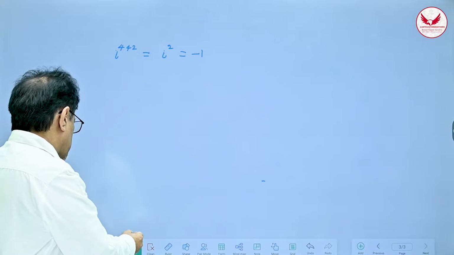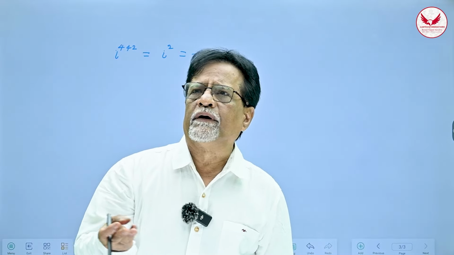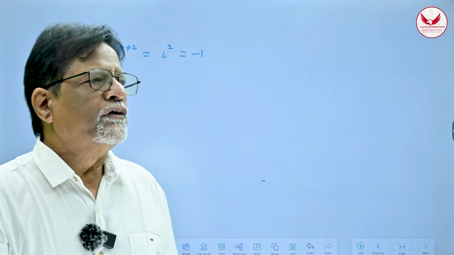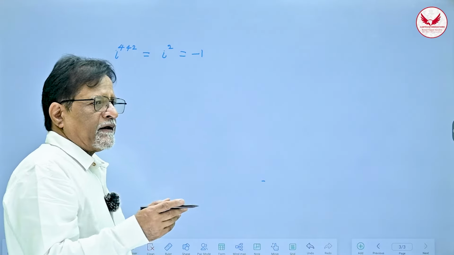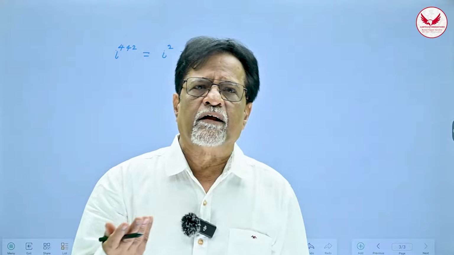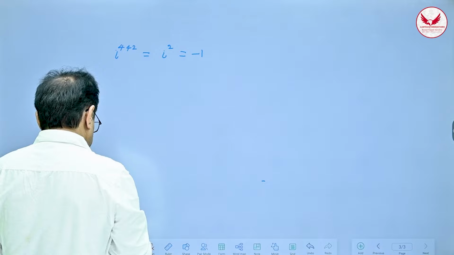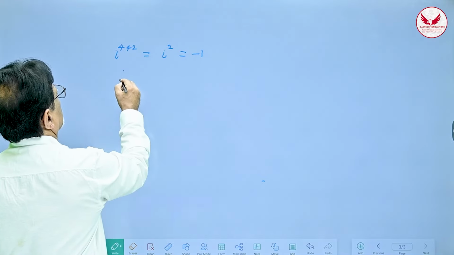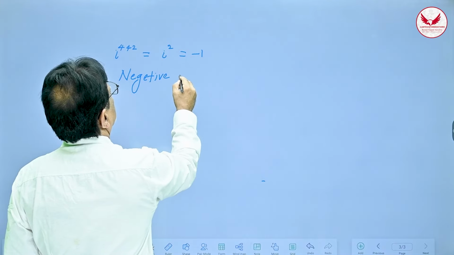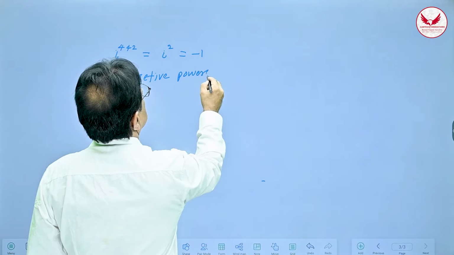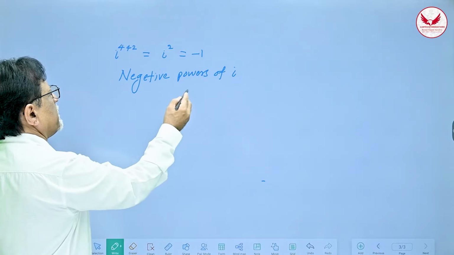Now we are talking about integral powers of i. You must have realized that I have talked about i raised to 1, i raised to 2, i raised to 3, i raised to 4. These 1, 2, 3, 4 are called natural numbers, and they are integers basically. But integers can be negative also. So what are the negative powers of i? Let me find out. Negative powers of i. Now negative powers of i will be what?